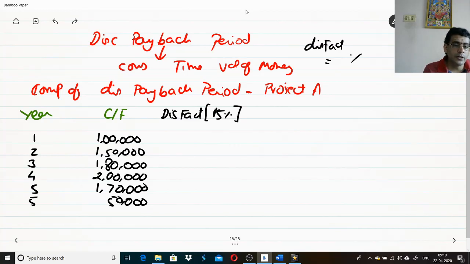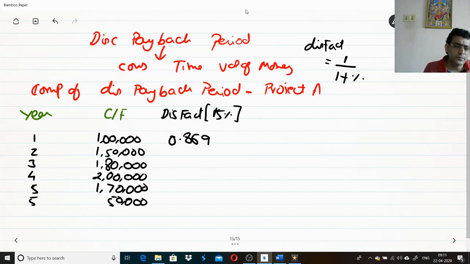What we are trying to do is take 1 divided by 1 plus percentage. The percentage is 15, so 1 divided by 1 plus 0.15, which gives you 1.15. Take your calculator: 1 divided by 1.15, then press equal. For the first year, you will get the factor as 0.869. It is advisable to take 3 or 4 decimals for the discount factor.